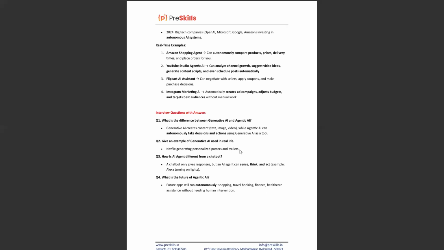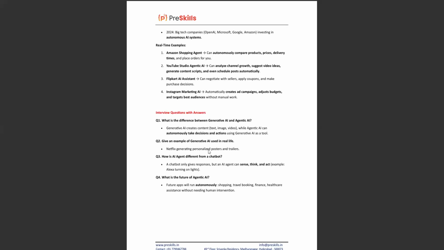Here we have some interview questions to understand the differences. What's the difference between generative AI and agentic AI? Generative AI creates content like text, image, and video, while agentic AI can automatically take decisions and actions using generative AI as a tool. It requires the help of a generative AI tool.